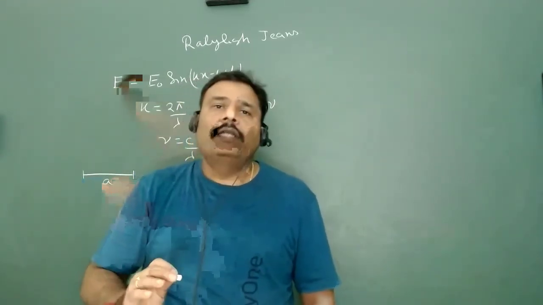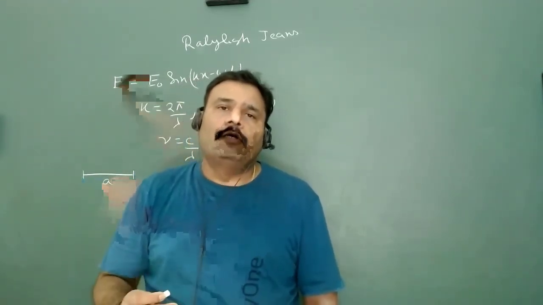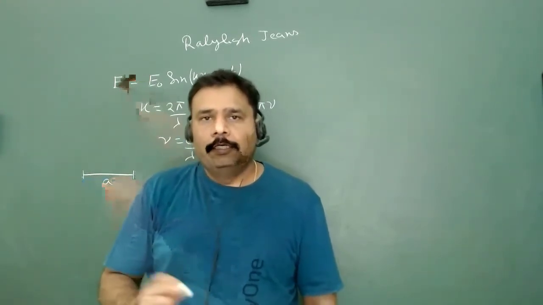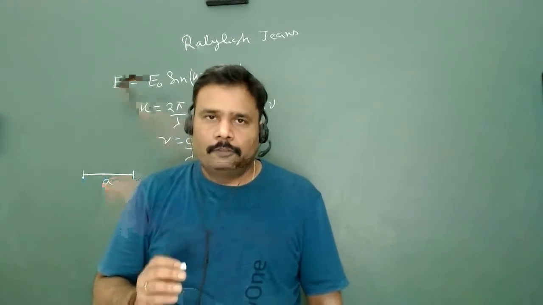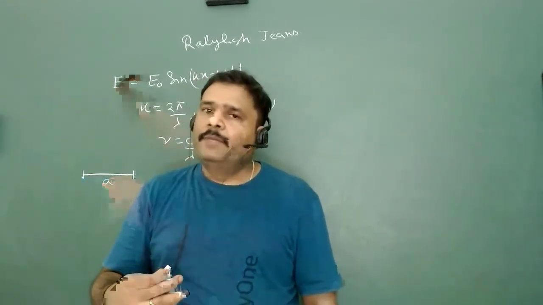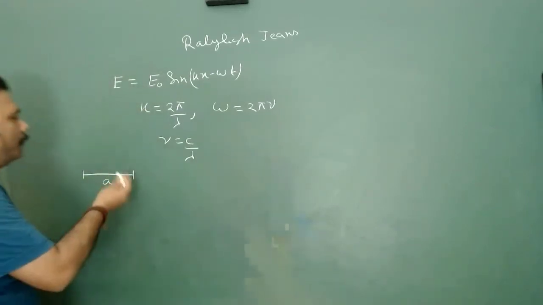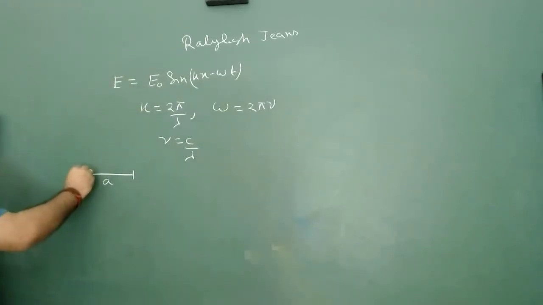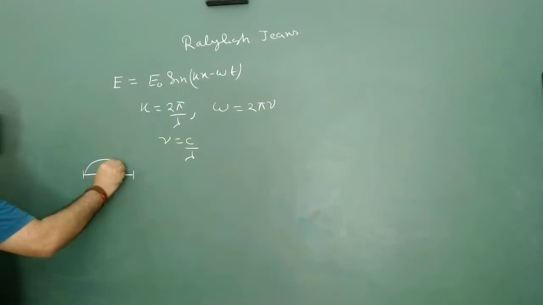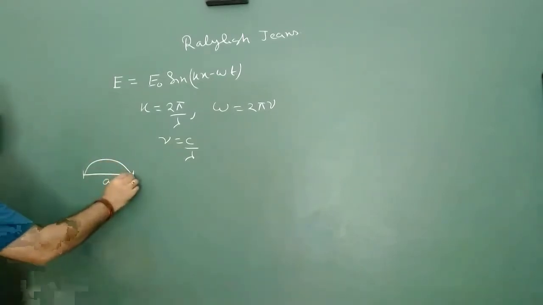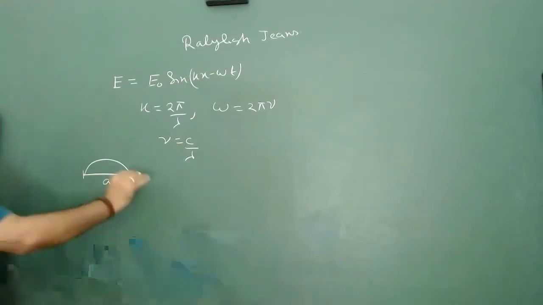So he tries to count how many waves there are between frequency nu and nu plus d nu. This is the challenging thing, but he made an extraordinary trick. So what is the trick? What are the possible independent waves? The possible independent wave can be the fundamental mode, because we know that at the end the node has to be 0.